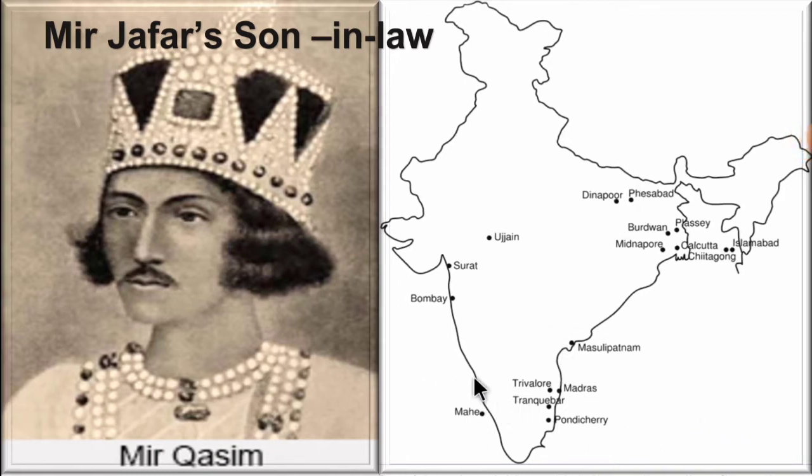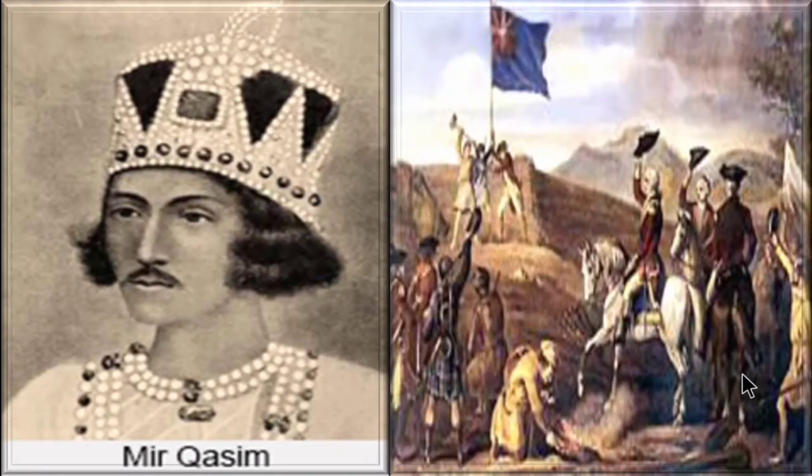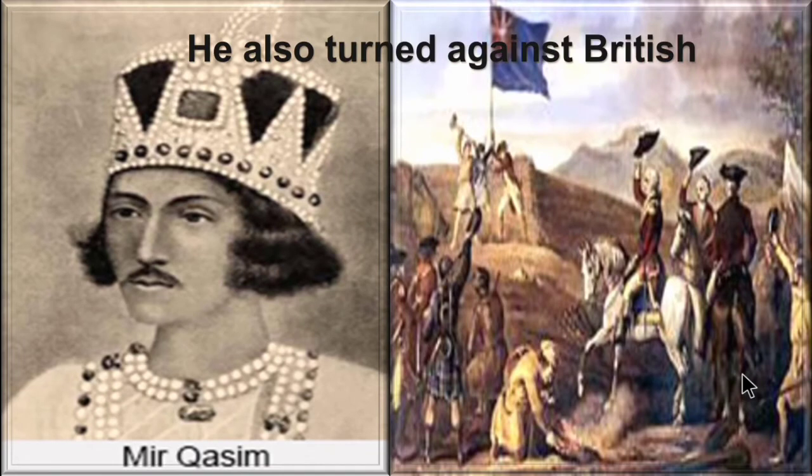Then Mir Qasim ceded, meaning he gifted, Burdwan, Midnapur and Chittagong to the British. Then he shifted the capital from Murshidabad to Munger. After some time, Mir Qasim also turned against the British. Mir Qasim also opposed the British misuse of the free farman. Farman means a license provided to them by Farrukhsiyar.